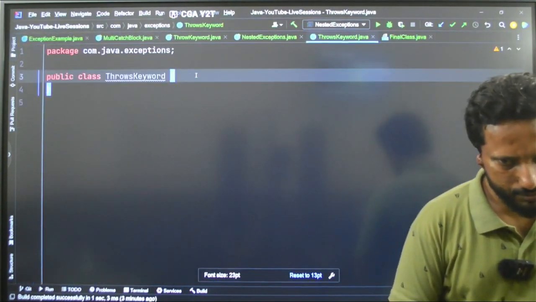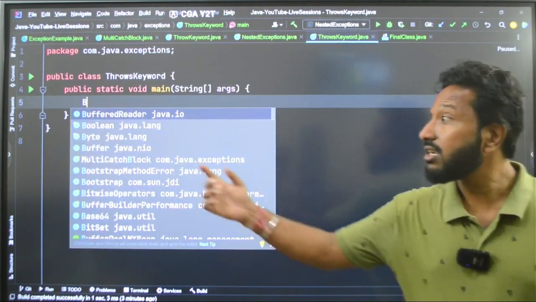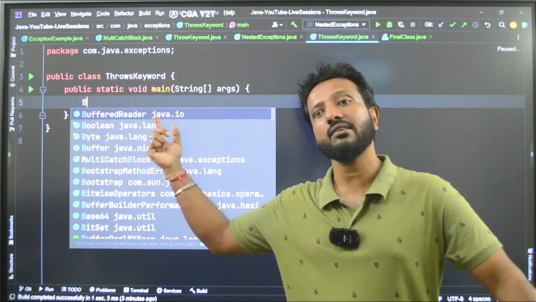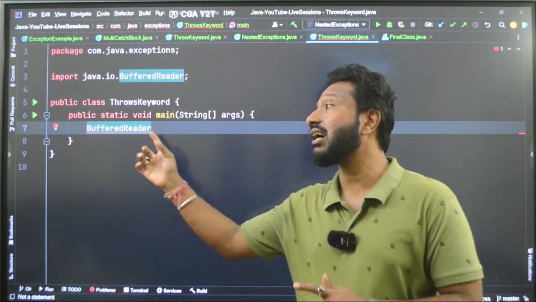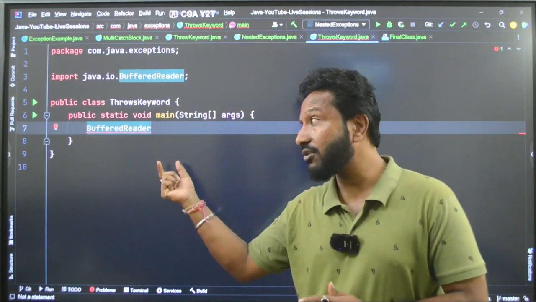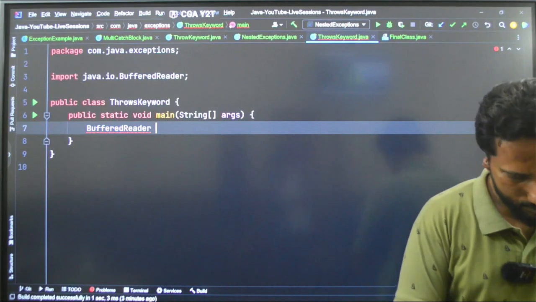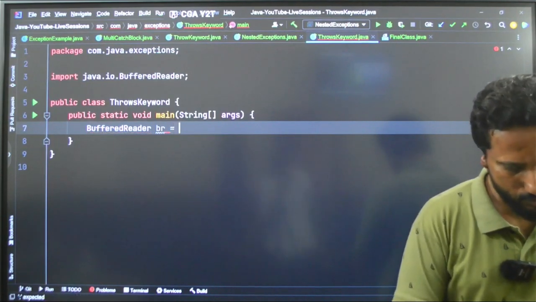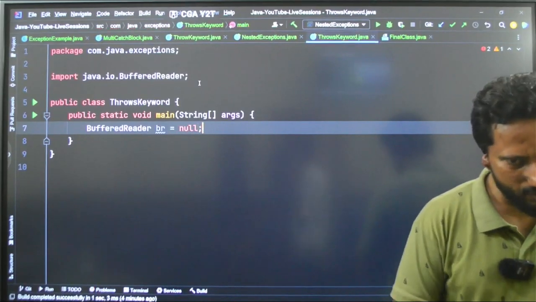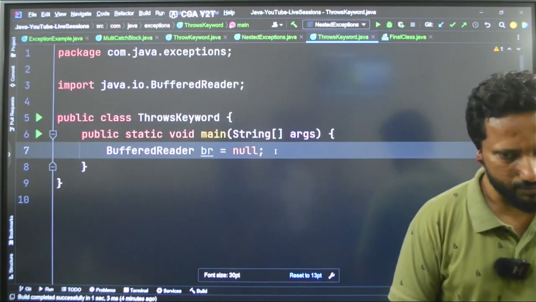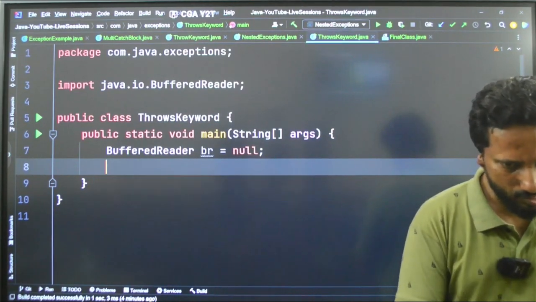Here in the main function, I will create the BufferedReader object. The package is java.io, input output. This is a very important class in Java. It is used for many operations. So BufferedReader, I am taking br is equal to null. Fine, I am initializing the BufferedReader to null in the beginning. After that, let me write a string.